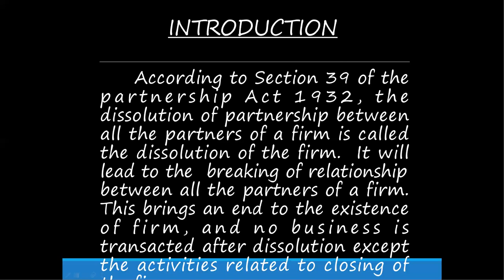It will lead to the breaking of the relationship between all the partners of the firm. This brings an end to the existence of the firm, and no business transaction after dissolution except the activities related to closing the firm.